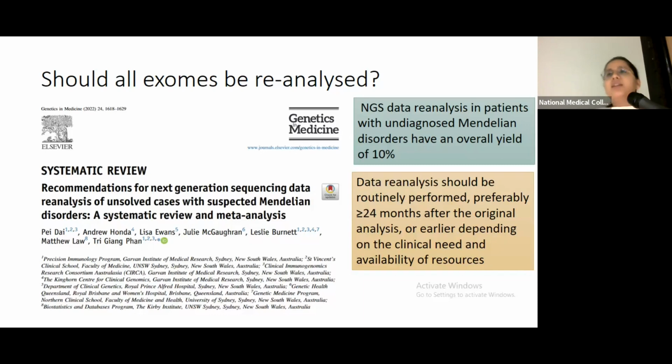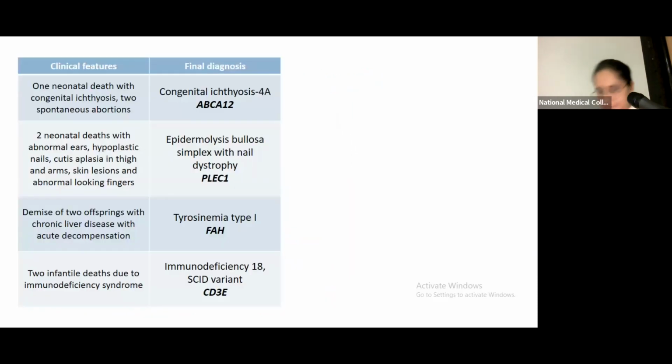In our experience, before we offer prenatal diagnosis, because we are actually deciding the fate of a fetus, it's important to reanalyze these variants before every pregnancy.